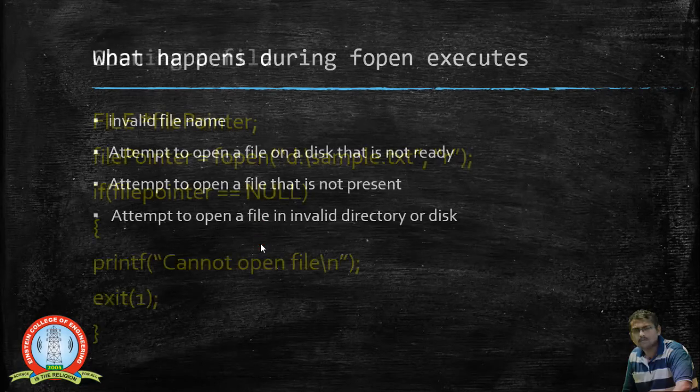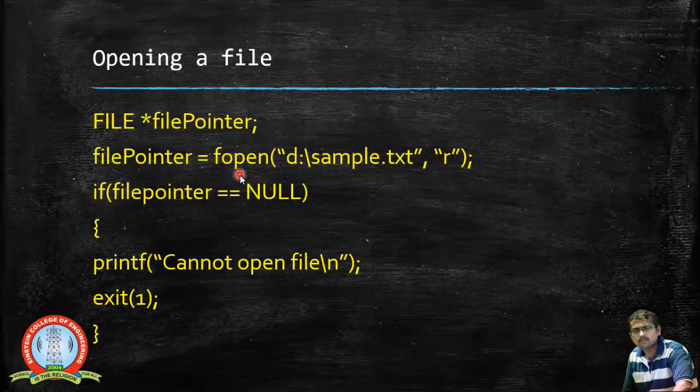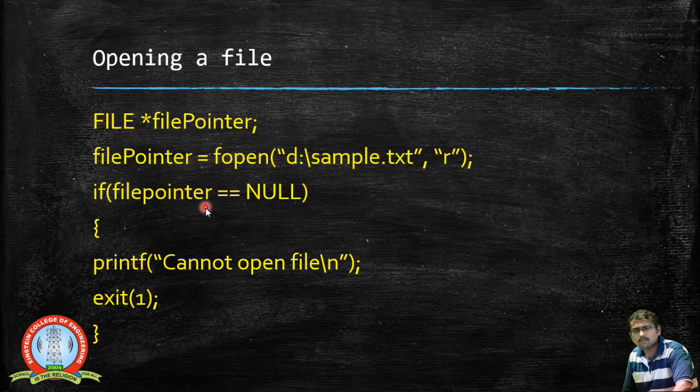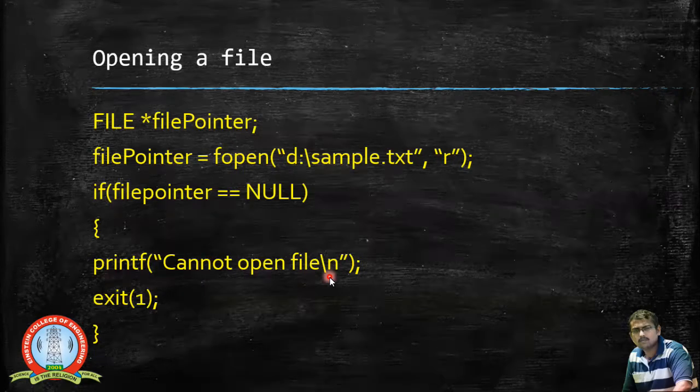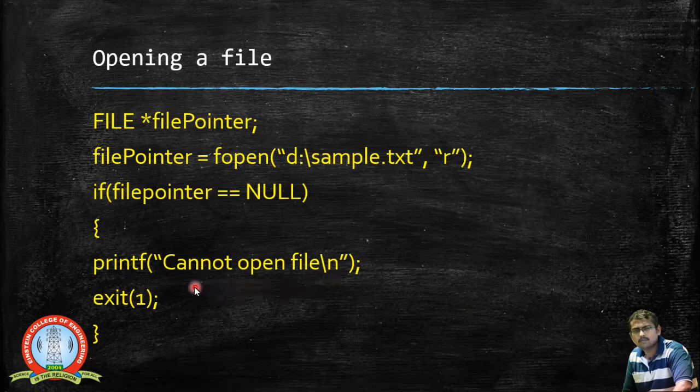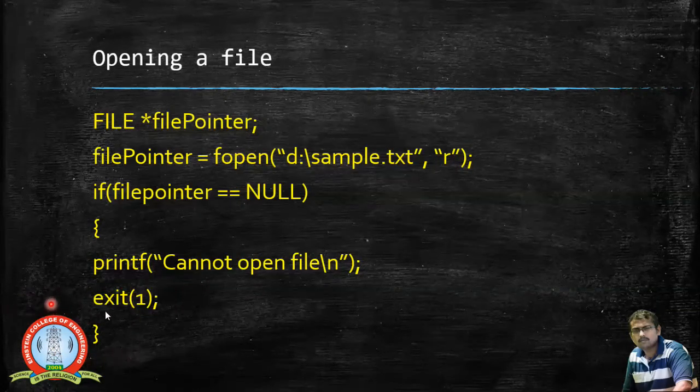When these error cases happen, a null value will be written and stored in the file pointer. Finally, I am checking whether this file pointer is equal to a null value, and if it is, it means that the file cannot be opened, and we perform an exit operation, since the file cannot be opened due to some of the reasons specified in the previous slide.